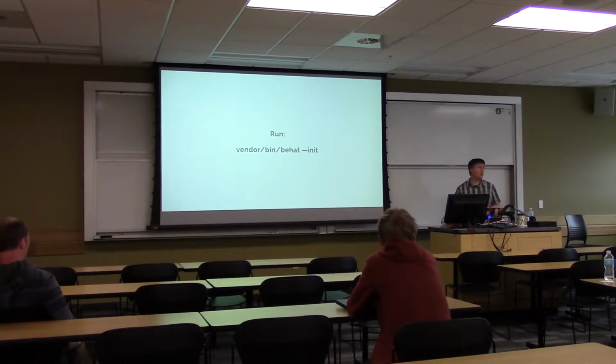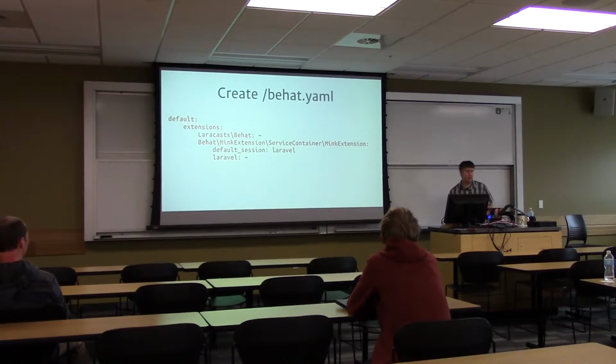So your first step with Behat is you run behat --init, and Behat's going to create a few basic files and folders for you. It'll create a features folder where you actually write your features. Then in our case, since we're using Laravel, we create a file called behat.yaml, and we just point it to Laravel. We say we're using this Laravel extension that supports Behat, so we ask Behat to load that in.